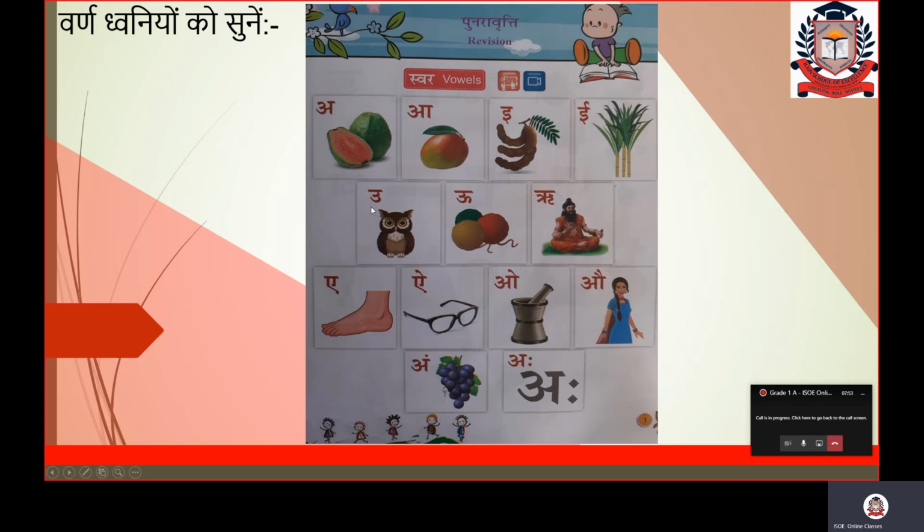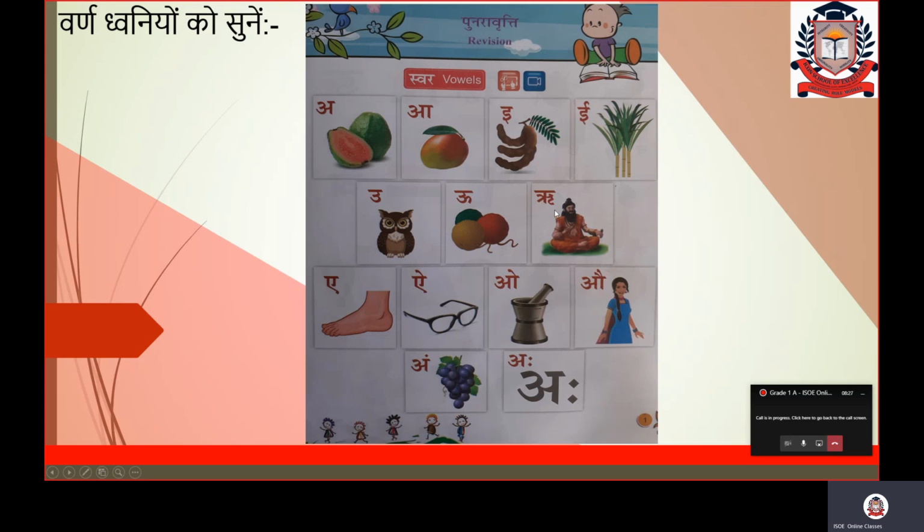Next varn is उ. उ से उल्लू, owl. We also call it chota u. Like badi ee is called ee also, this varn u is also called chota u. Next varn after chota u is ऊ, also called bada u. Fine children. बड़े ऊ से ऊन, wool.